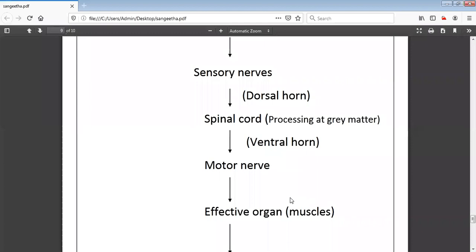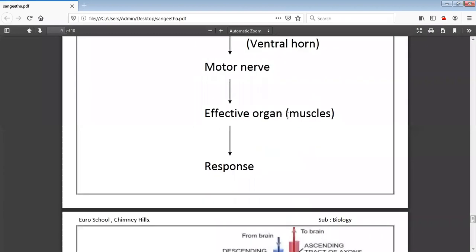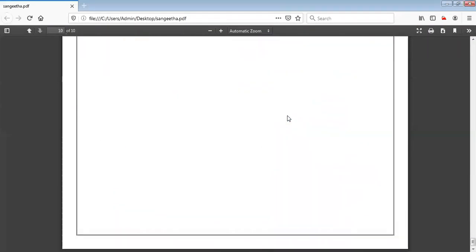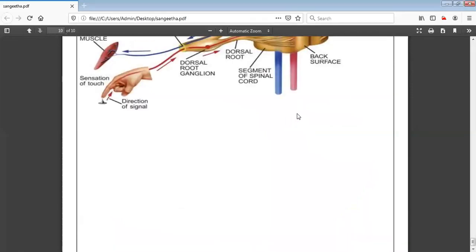Now is it clear? The sensory nerves as well as the motor nerve? Both are under the category of the peripheral nervous system, wherein the spinal nerves play a role in the sensory nerves. In the motor nerves, both the spinal as well as the cranial nerves will play a role. So this is completely about the reflex action. This is just for your extra information. I explained what is the sensory nerve as well as the motor nerve. So is that clear with the coordination in animals?